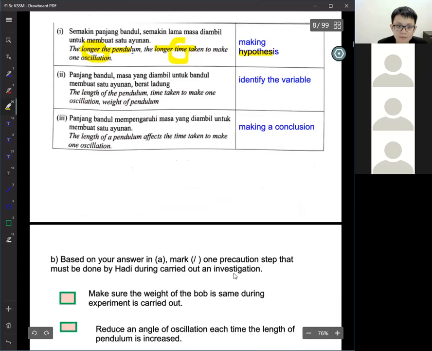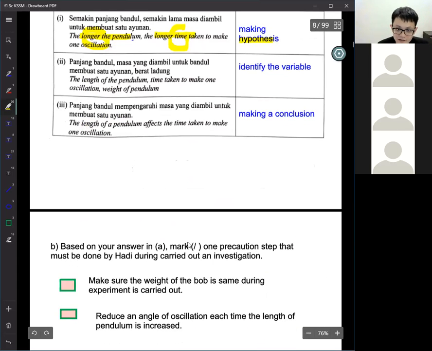Okay. Based on the diagram, mark correct for one precaution step that must be done by Hardy during carrying out the experiment. So what are the precautions? Precaution means the thing that we need to be careful. 你要小心啊，哪一个东西是你要小心？So, Dashina. So, wait. So, very good. So, the answer will be make sure the bob has the same weight. Correct or not? Then you only can test ma.